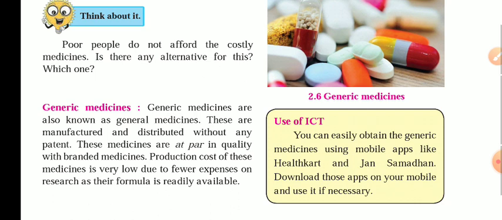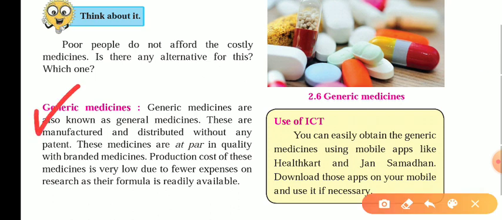But similar kinds of medicines are also available in generic stores, which we call generic medicines, as they have given over here. The generic medicines are also known as general medicines. These are manufactured and distributed without any patent. They don't have any patent.